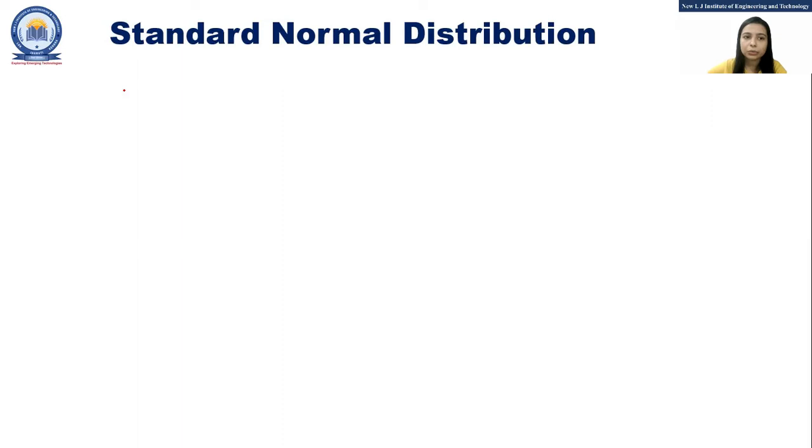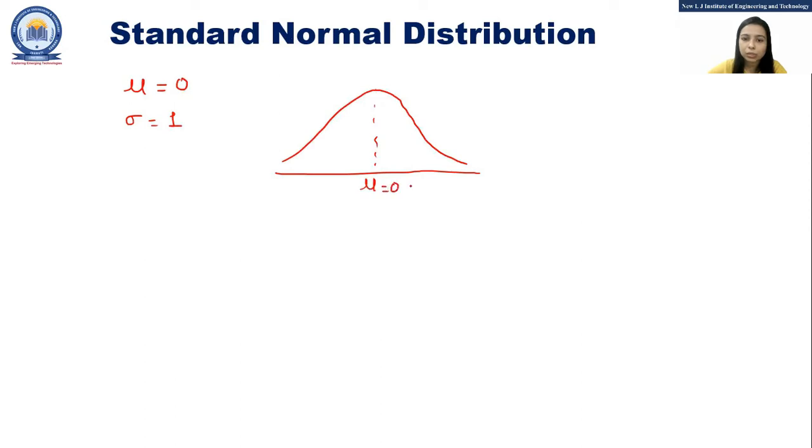Now let's discuss the standard normal distribution. The normal distribution with mu, that is the mean, equal to 0 and the standard deviation equal to 1 is called the standard normal distribution. That means the standard normal distribution curve is centered around the mean, mu is equal to 0, and its interval is increased by 1. So this is 1, minus 1, 2, and this is minus 2. Whatever the value on this horizontal axis, that is nothing but the z-score.